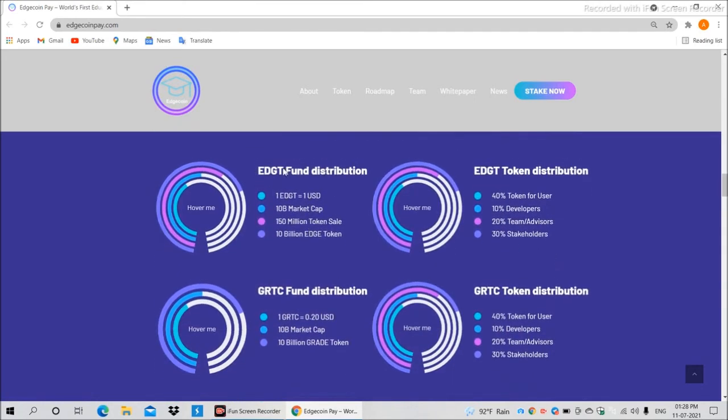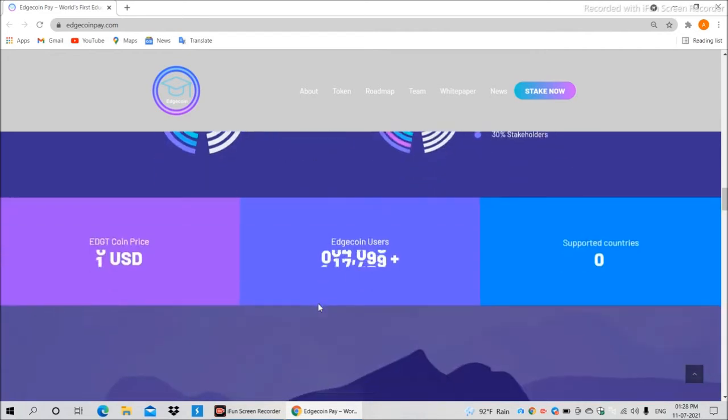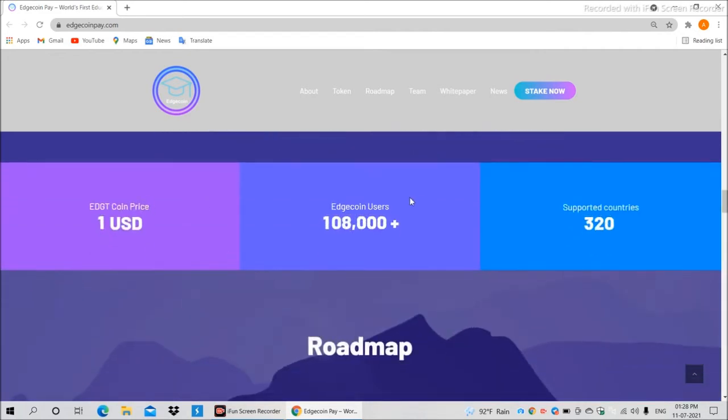And here you can check all the fund distribution, token distributions, and as you can see, right now they have more than 100,800 users on their platform, and right now they are supporting 320 countries.